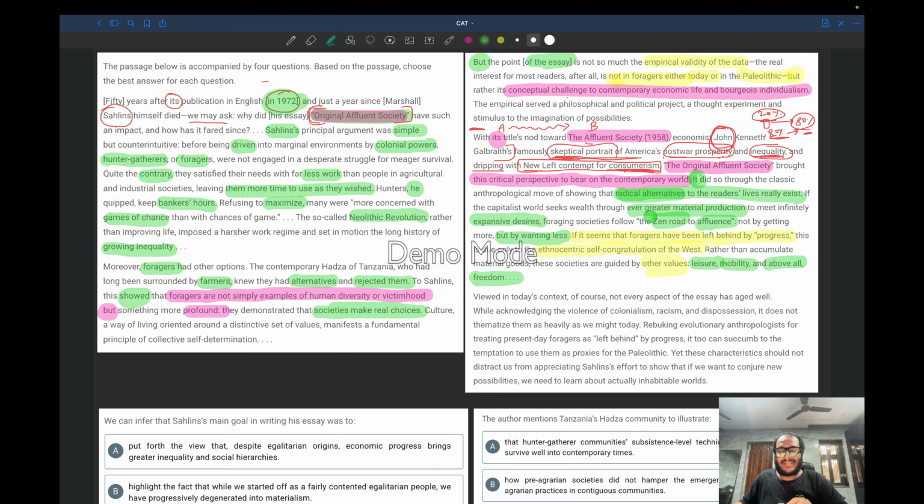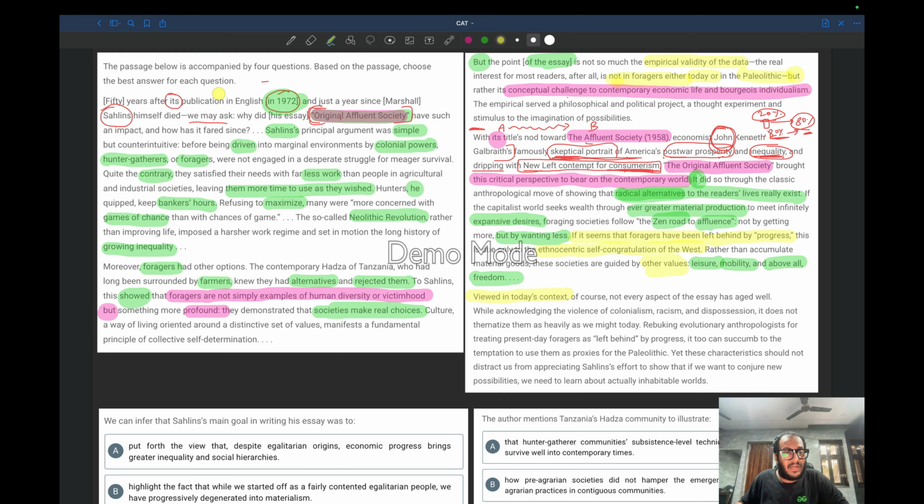So what is the key idea here? The author is saying maybe to foragers, their value system is different. So that is why it brought this particular passage, which talks about how to foragers money was not that important. If you think they have been left behind, it is only because of the cultural differences. To foragers, leisure, mobility and freedom are core. They are very important to them. So now let us talk about viewed in today's context.